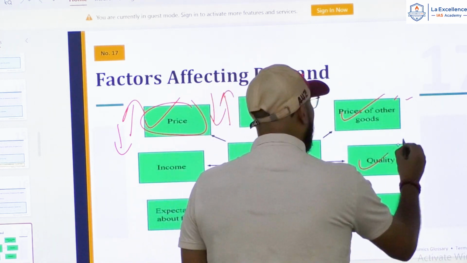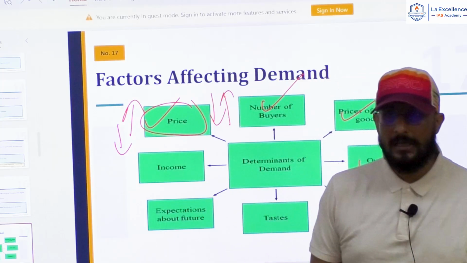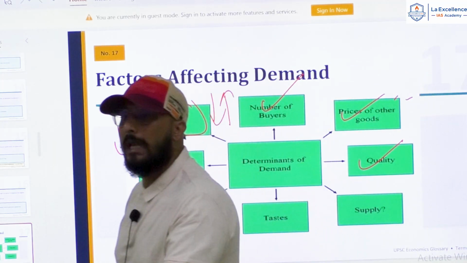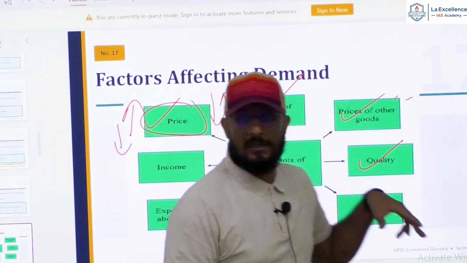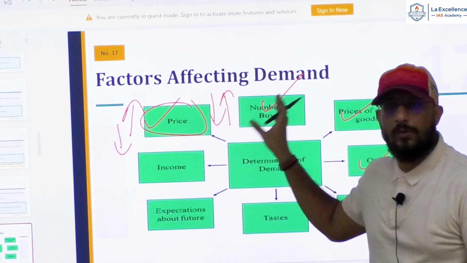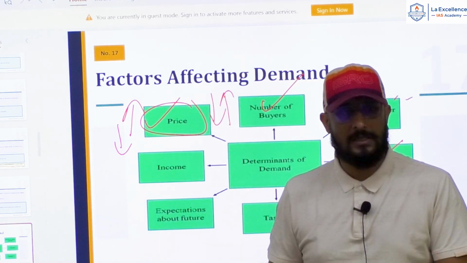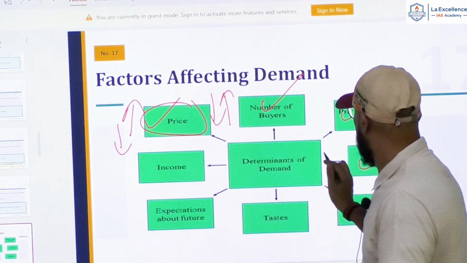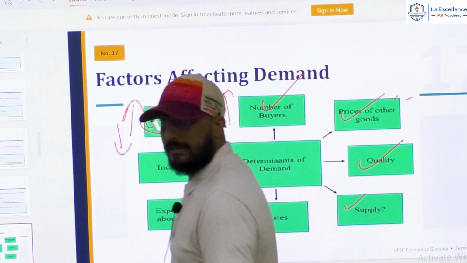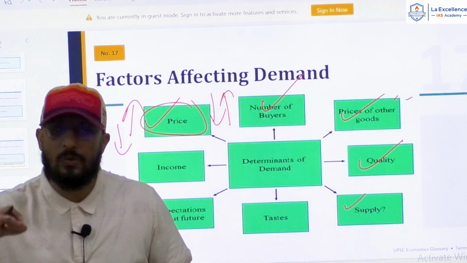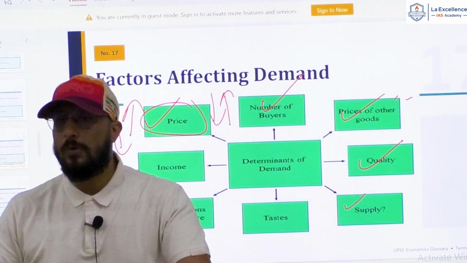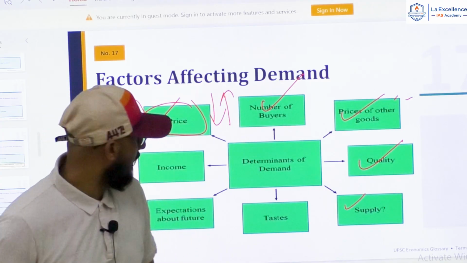Now, quality. Does quality matter? Yes. Good quality means increases the demand. Low quality means reduces the demand. See, when we are talking about each determinant or each factor, you have to consider other factors as constant. Get my point? Right. So, supply, yes. Whether supply determines demand. If the supply is very less, demand will also be less. If supply is more, demand will be more, right?